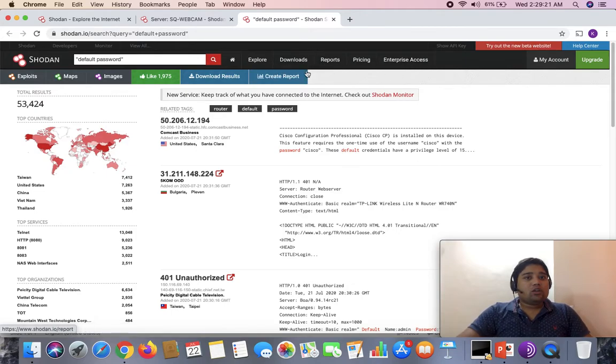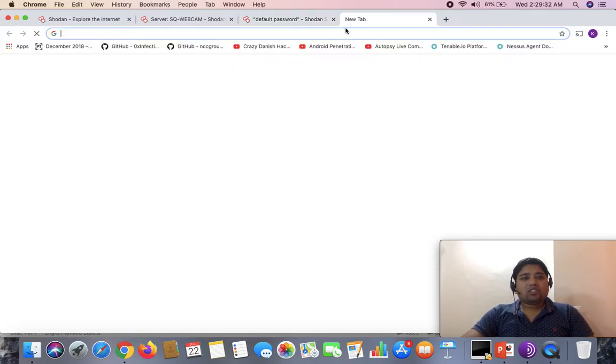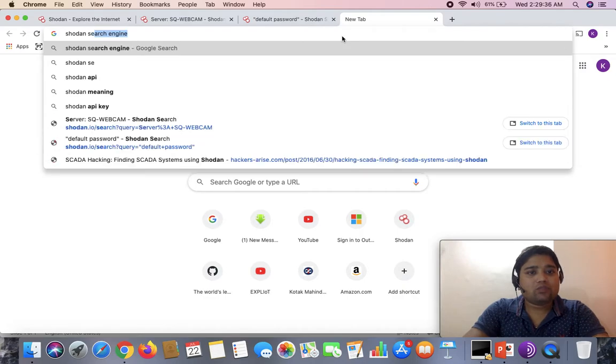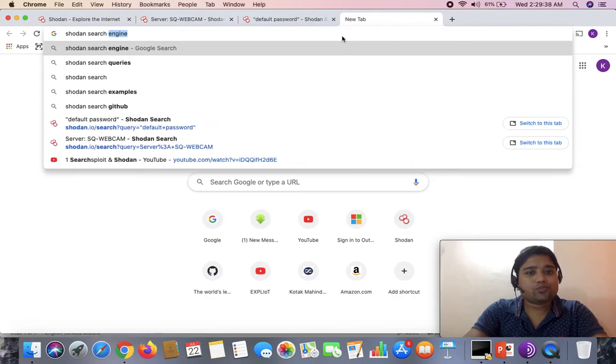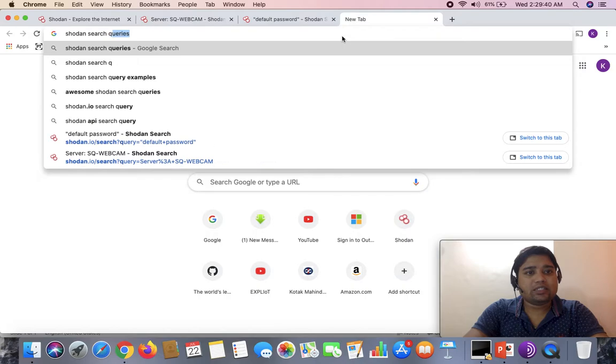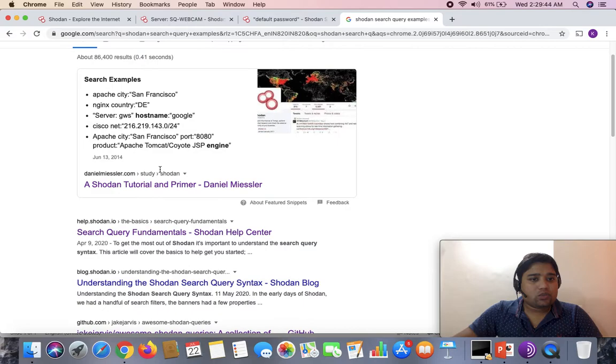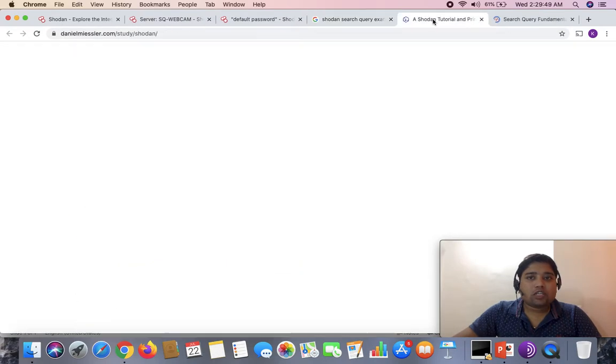Now, in case you want to become an expert at using the searching method, in just one simple search you can easily find the details, like the Shodan search queries samples. So there we go. Even help.shodan.io can help you.